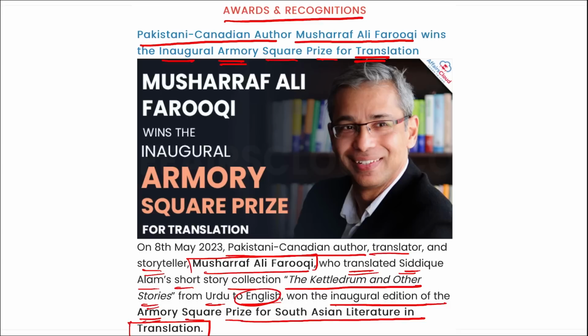I come back and repeat, who has been awarded the first edition of the Armory Square Prize for South Asian Literature in Translation? He will be Mushraf Ali Faruqi, as you can see in the picture. This award was launched in July 2023 and this is the inaugural edition. Mushraf Ali Faruqi was born in July 1968 in Hyderabad, Pakistan, and he has over 2 decades of experience as an author, novelist, translator, and storyteller.